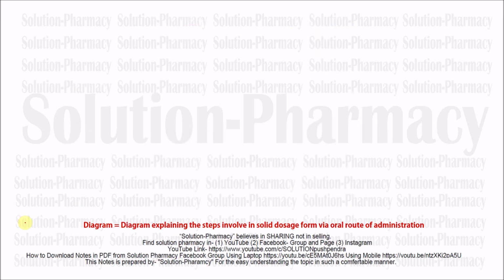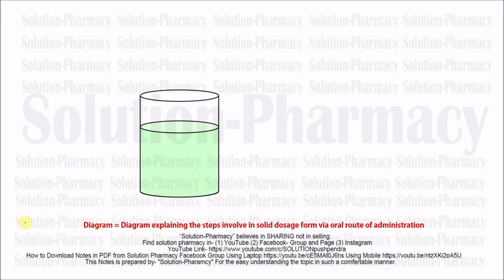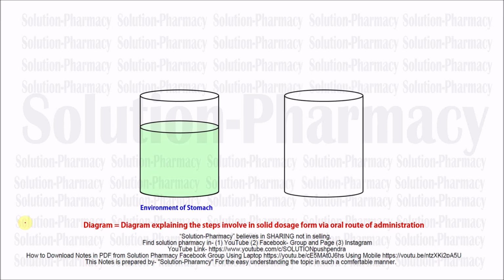Let me assume the condition of our stomach with a beaker. This is a beaker actually, but assume this as a stomach, and this is water filled in the beaker. Please assume this as water or any other fluid present inside the stomach. So we can say this is the environment of the stomach. I am going to duplicate it, because I am going to compare two types of tablet, that is, two types of oral dosage form. So this is another beaker having water, or we can say this is the environment of the stomach. Now I am going to show you a traditional tablet.